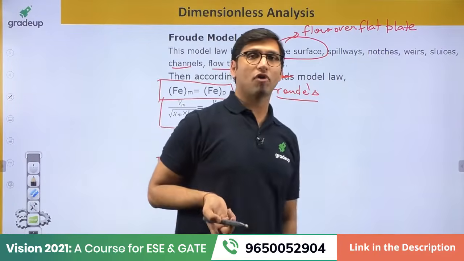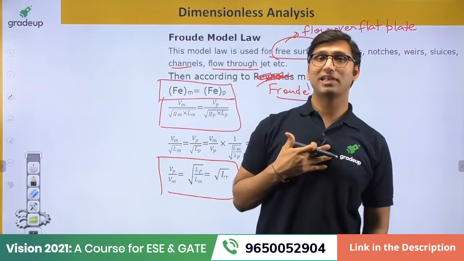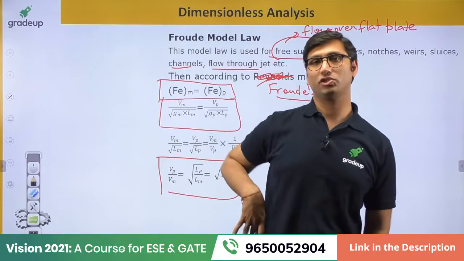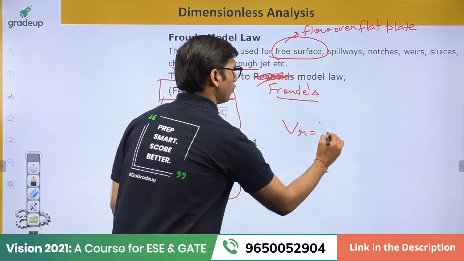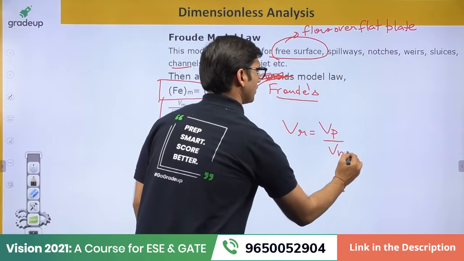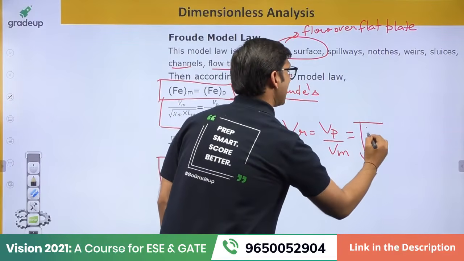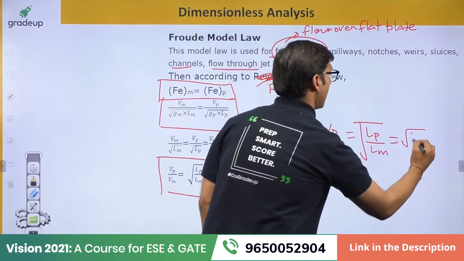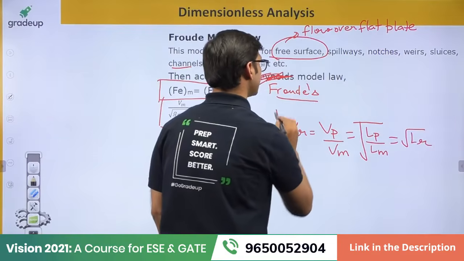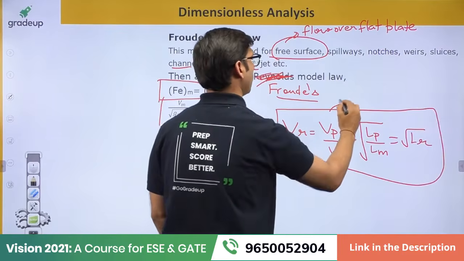What relation have you got? The relation of velocity ratio with respect to length ratio. The velocity ratio, which is equal to Vp by Vm, is equal to under root Lp by Lm, or it is equal to under root Lr. So this is the first relation that you get from the Froude model law.